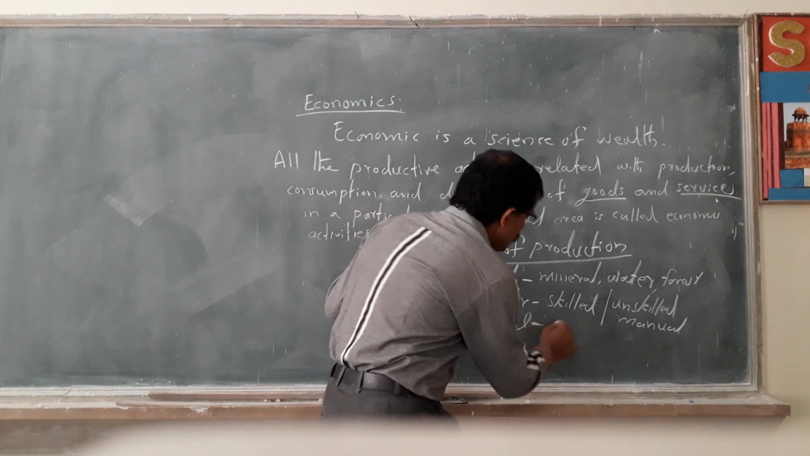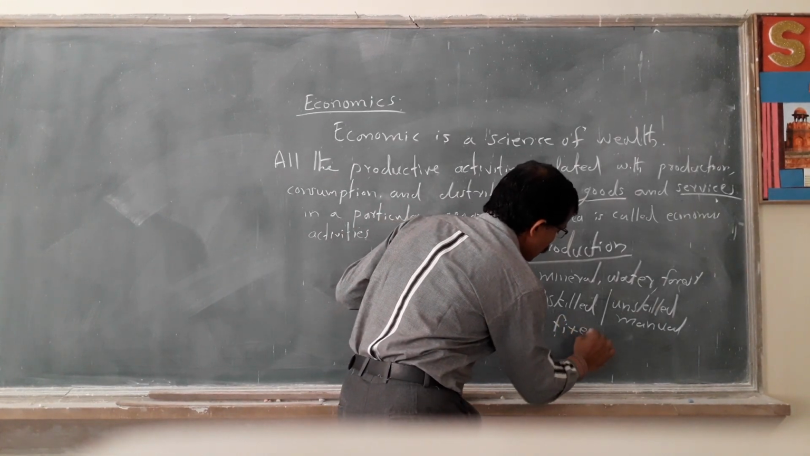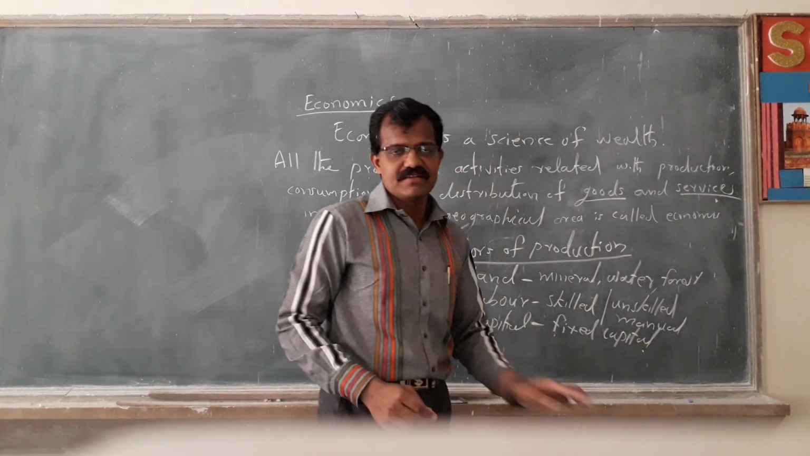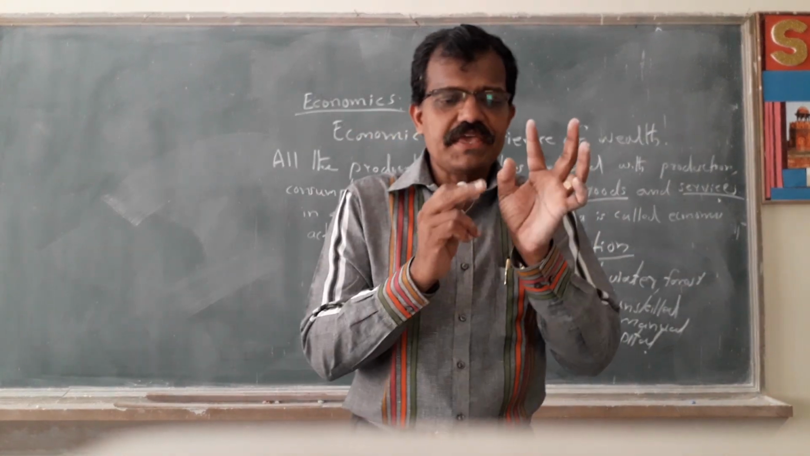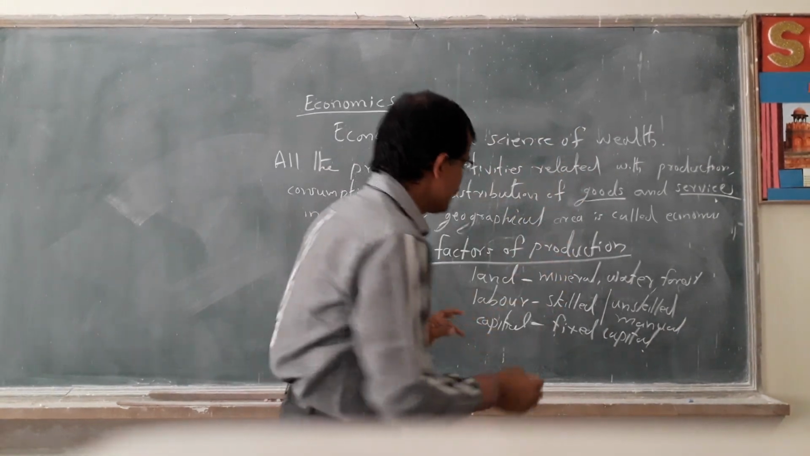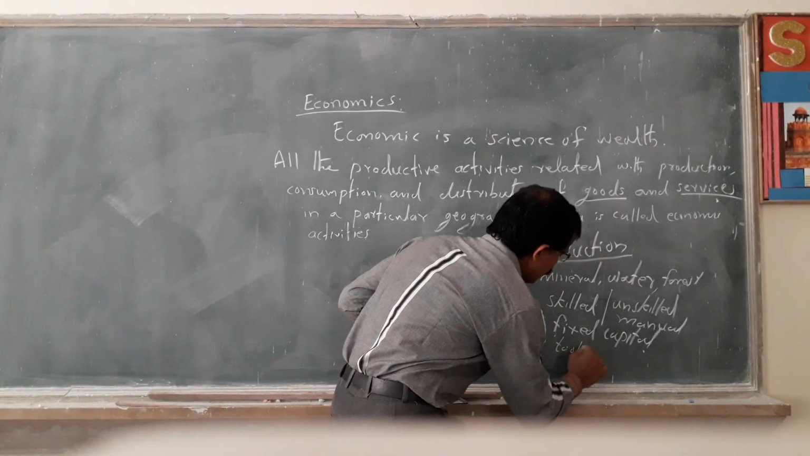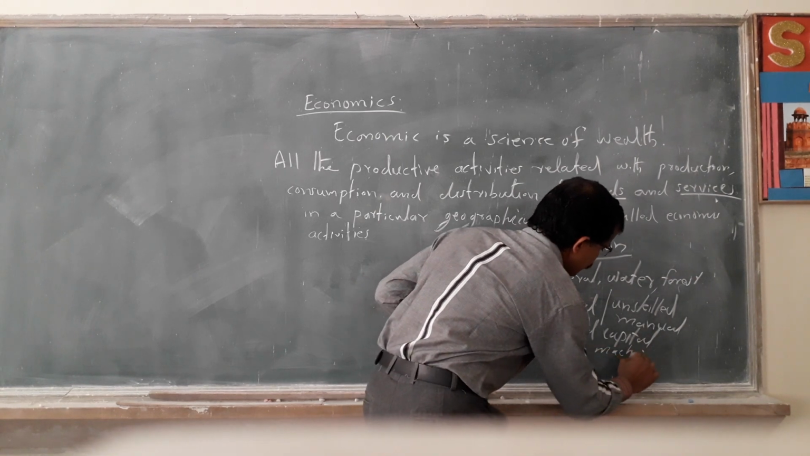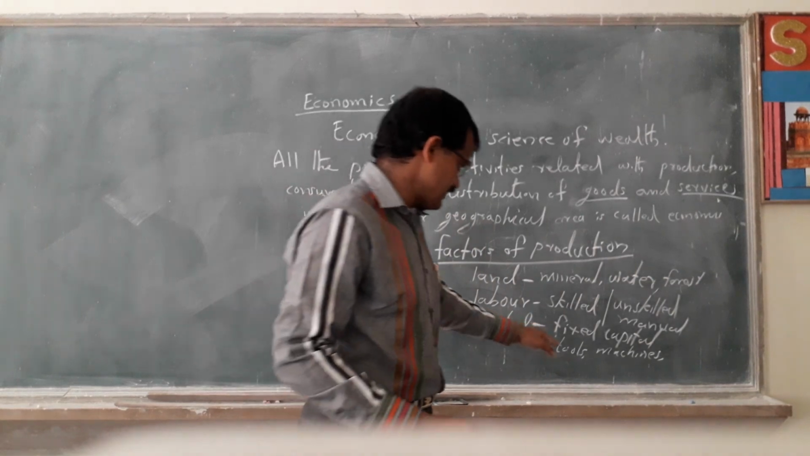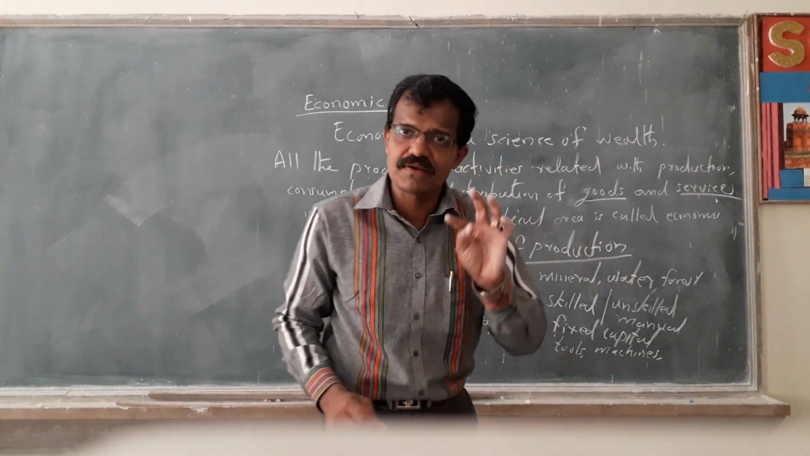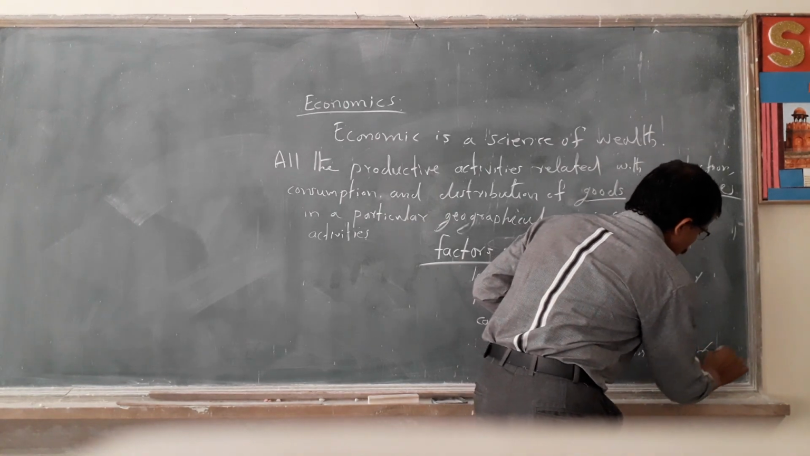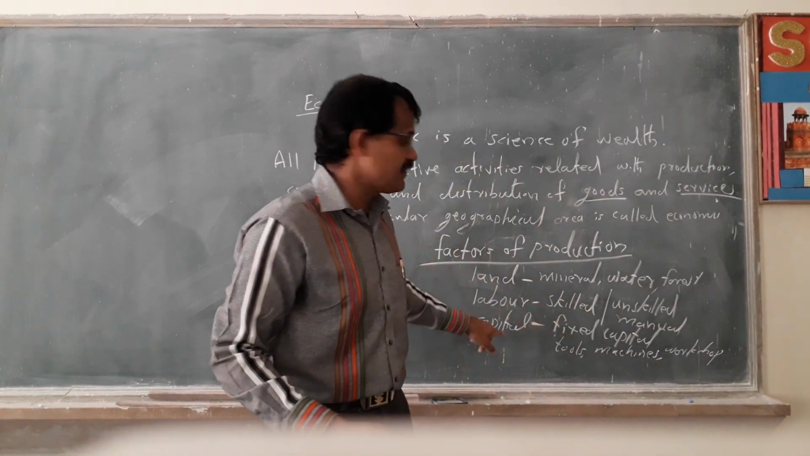One is called fixed capital. Fixed capital means this is durable. We can use this many times, a number of times. For example, tools, machines, and the workshop are called the fixed capital.